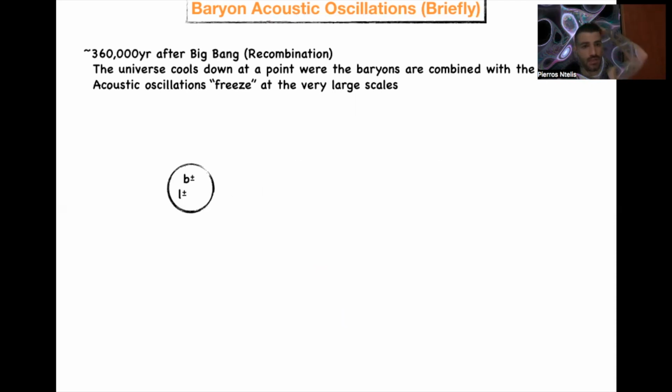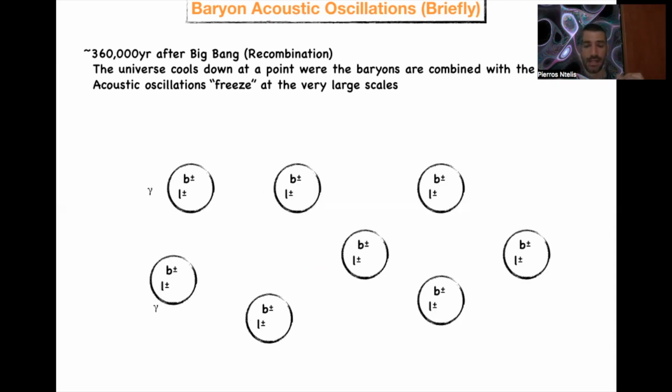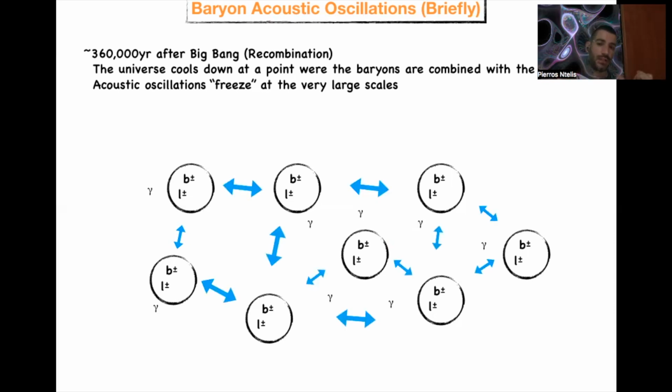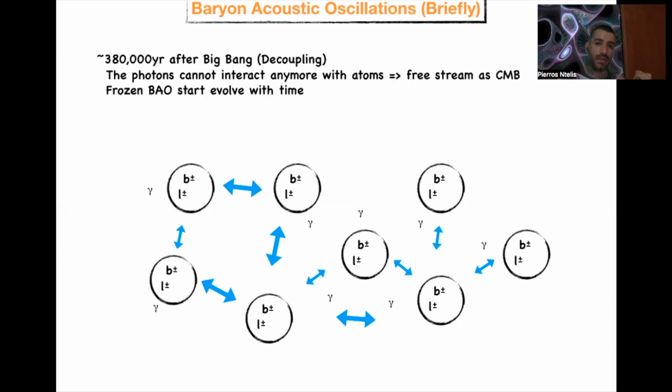Now, 360,000 years after the Big Bang, we have recombination. The universe cools down to the point where the baryons combine with the leptons, and acoustic oscillations freeze at the very large scales. Here you see we have baryon and lepton, and the gamma are left alone. And the same happens for any other bubble in the universe. All gammas are gone outside, and they are not interacting anymore with baryon and lepton. We have the first atom. And now, since this happened, we don't have this soup of particles. However, these particles are frozen, and we have the gamma.